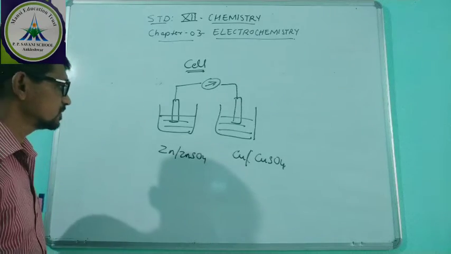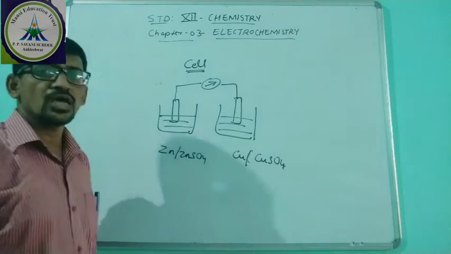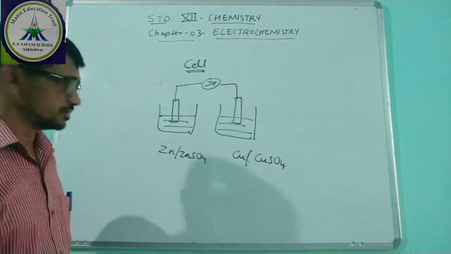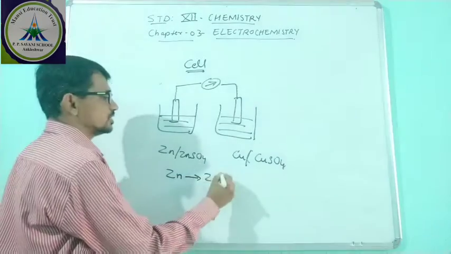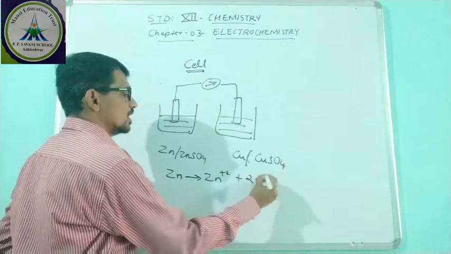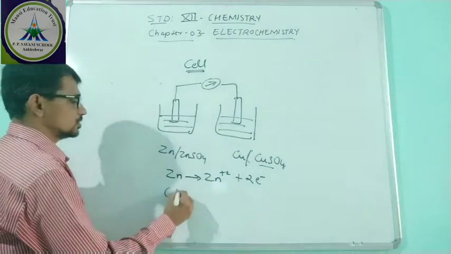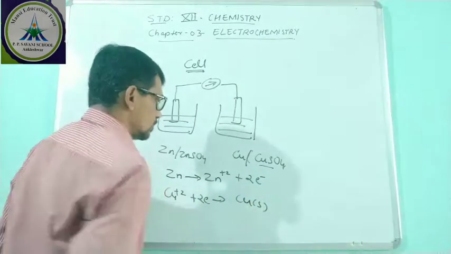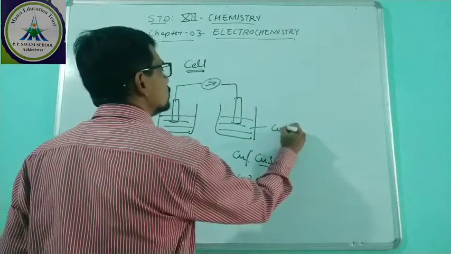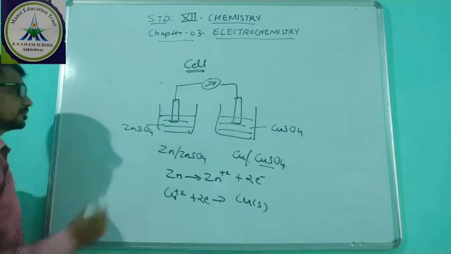Suppose Zn is connected with Cu, then two types of reaction will take place. First, Zn is converted to Zn2+ plus 2 electrons, and second, Cu2+ from CuSO4 plus 2 electrons is converted to solid Cu. This is the CuSO4 solution, this is the ZnSO4 solution.